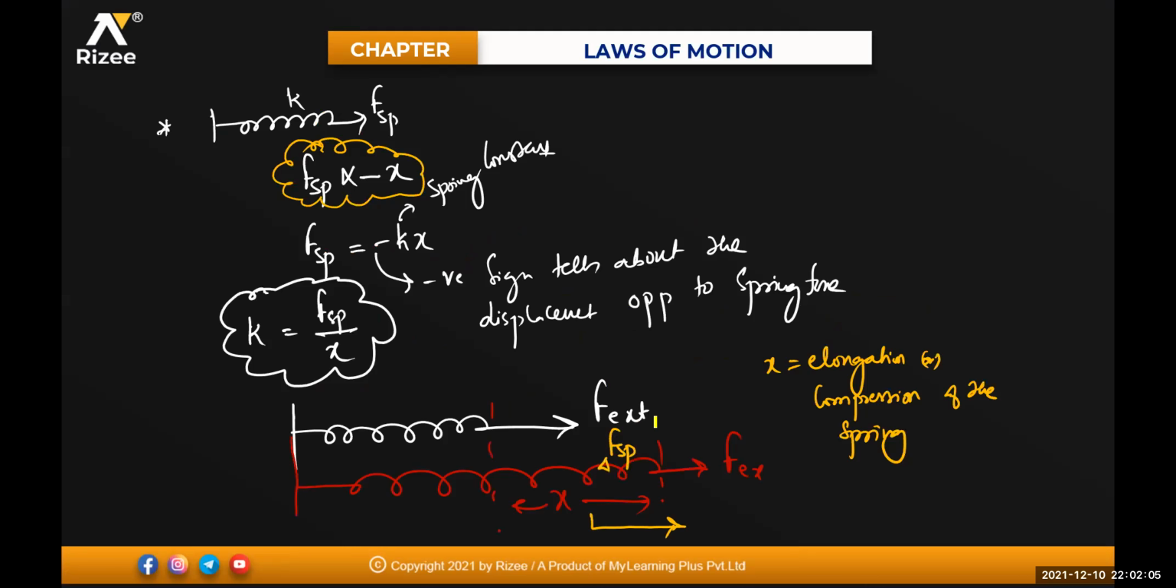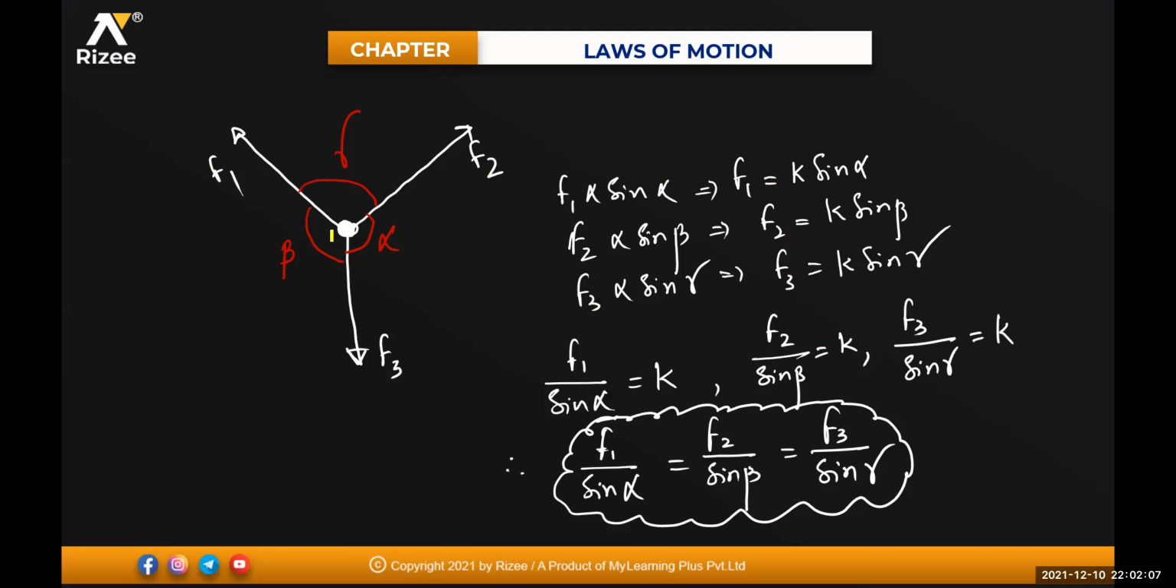Now see, I have taken the free body diagram of this one. This is some particle of mass M. F3 is in the downward direction, F2 is inclined in the first quadrant, and F1 is inclined in the second quadrant. F1 makes an angle alpha, F2 makes an angle beta, and F3 makes an angle gamma. Simplifying, we get the relation F1 divided by sine alpha equals F2 divided by sine beta equals F3 divided by sine gamma.